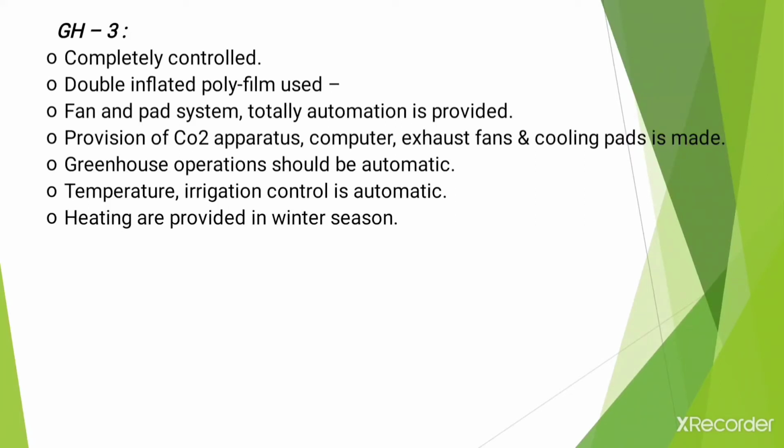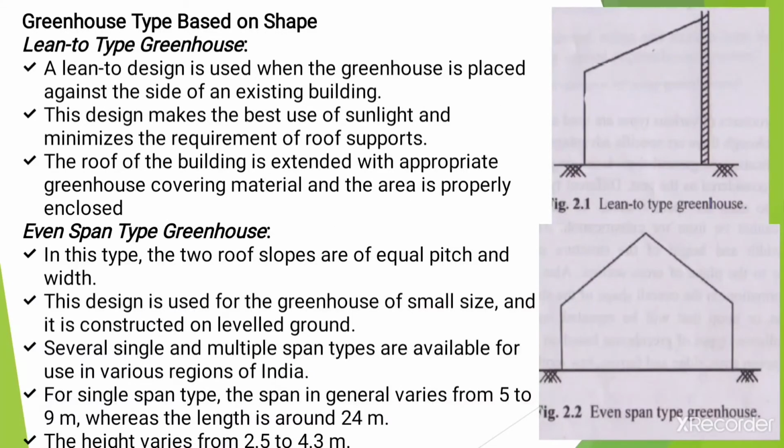Okay, it means in case of winter season, a separate heater system is provided. In case of GH3, in short, GH3 is a fully automatic type of greenhouse. Okay, the next type of greenhouse is based on shape. So the first type is the lean-to type greenhouse.